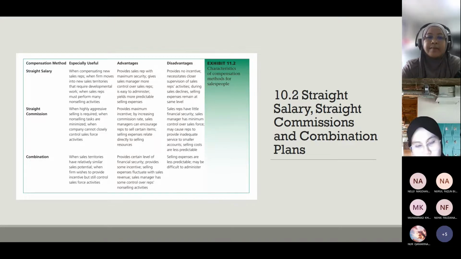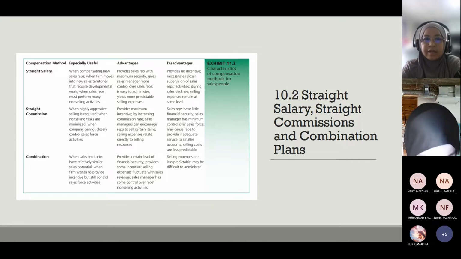The sales force can demand. However, there is some insecurity if sales reps rely on straight commission, because there are times that maybe there is no sale. If there is no sale, it means they almost have zero salary. If the company goes for straight commission, they will get minimum salary.